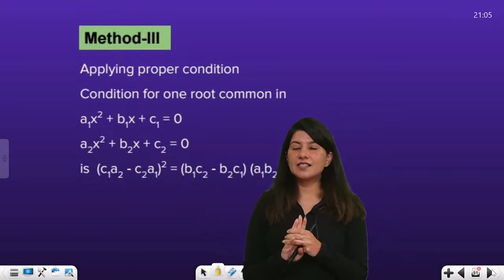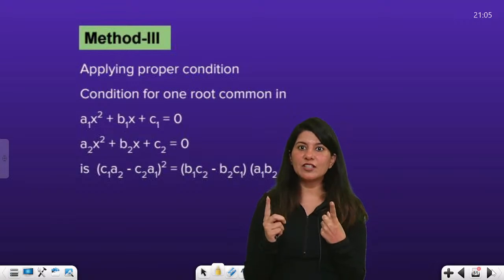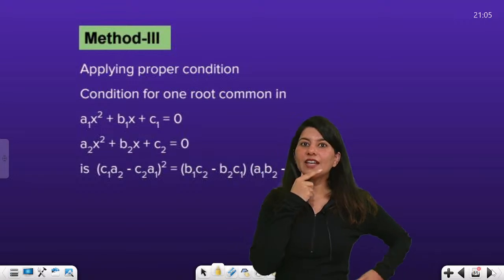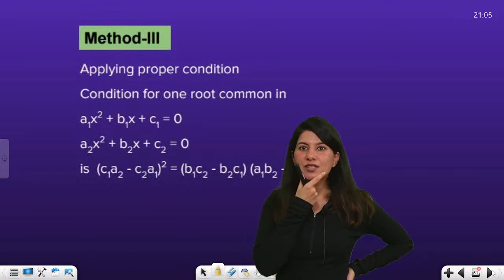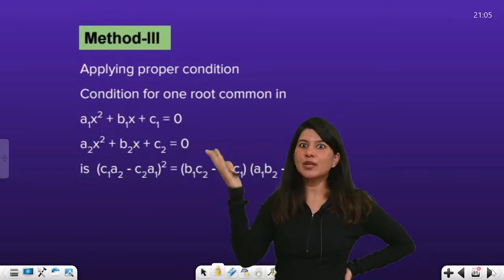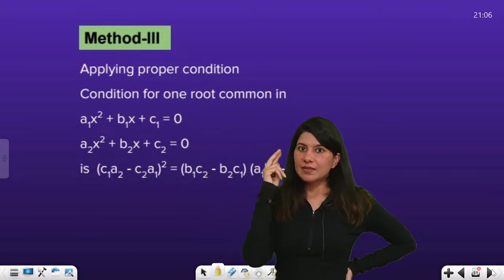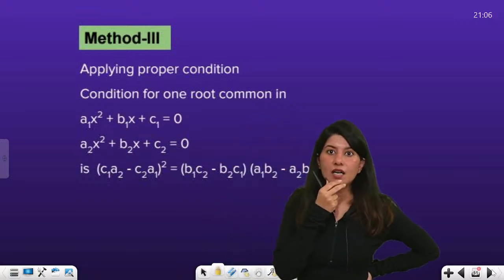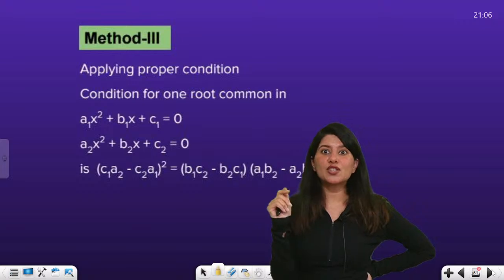The moment you see that you have one common root, the first thing you will look for is whether you know any of the two equations completely. If you know, just calculate the two equations, take cases. Number two, if you don't know both the quadratic equations, go for equation solving.